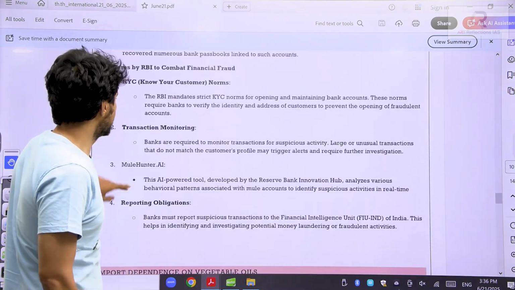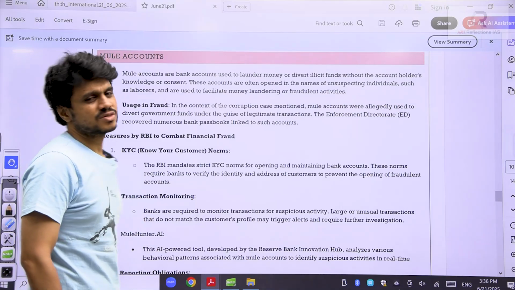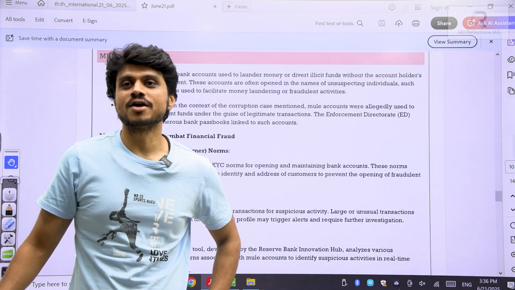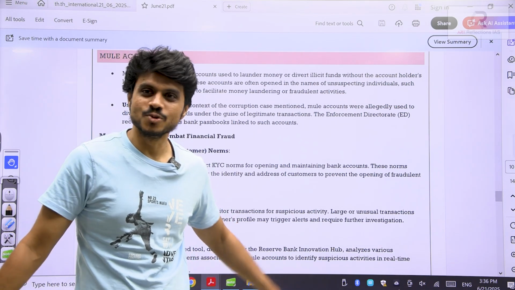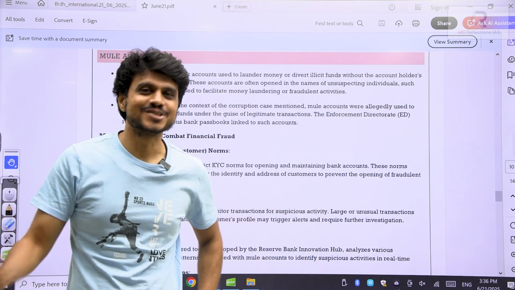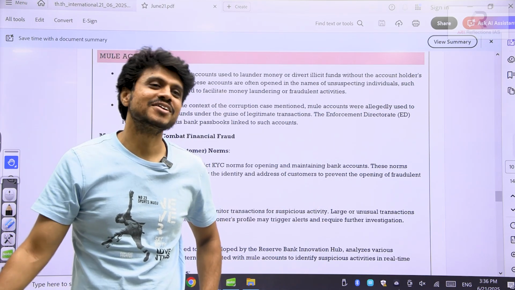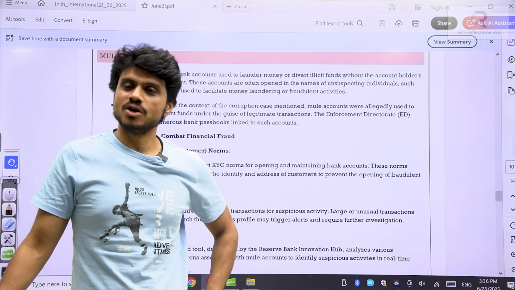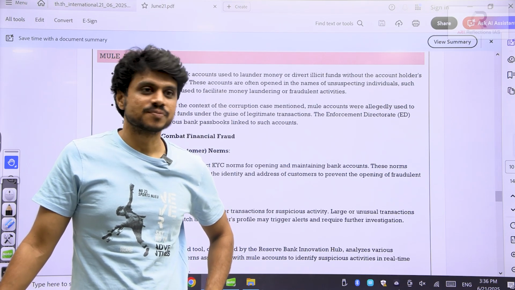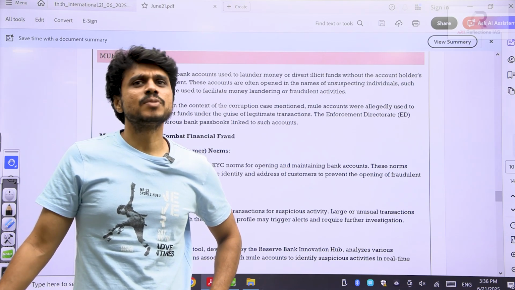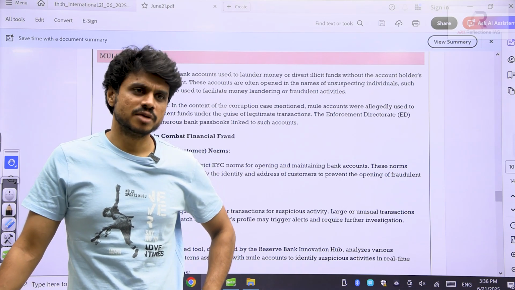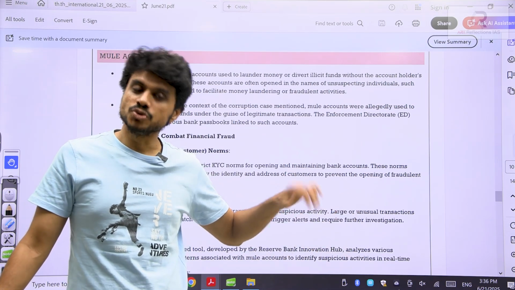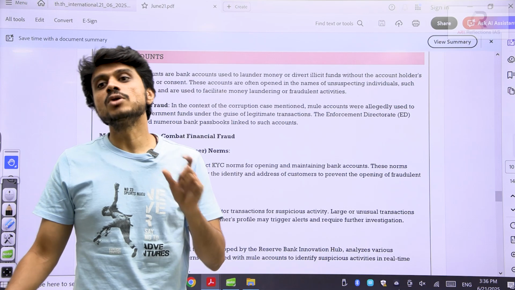Mule account. What are these mule accounts? Mule account means fake bank accounts. If you have seen this recent movie, what is it? Kubera. That movie was based on this thing. I don't want to reveal the story online, but it is something related to money laundering. What happens here is they open fake bank accounts in order to transfer black money. It is not that person's bank account. Maybe some fake accounts are being created and new bank accounts are being opened to do money laundering. So you need to know mule accounts.